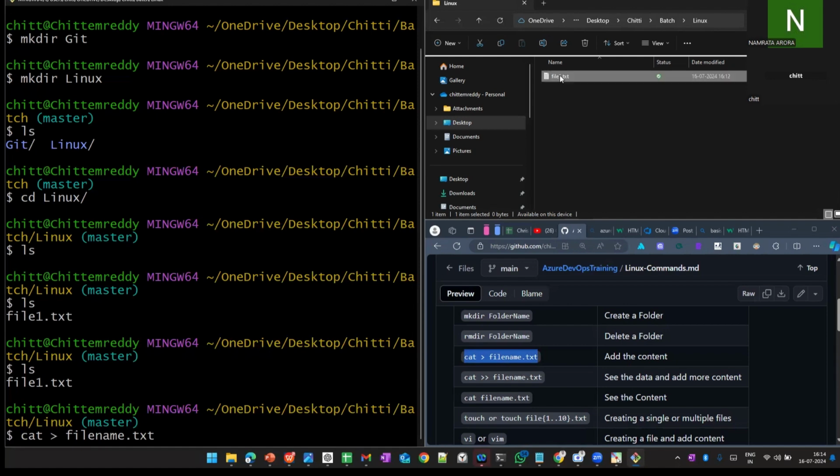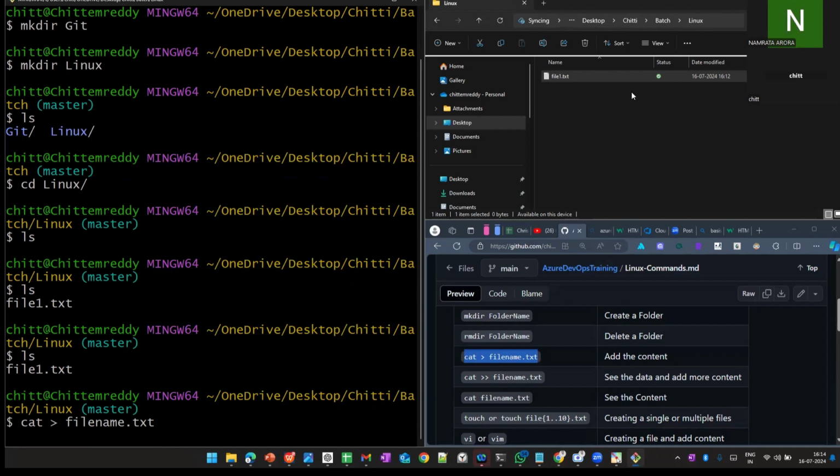Now you see there are no files here. I'm giving the command. You can see here the file name.txt is created, but inside the file there is no content.